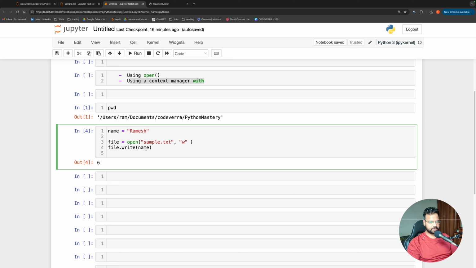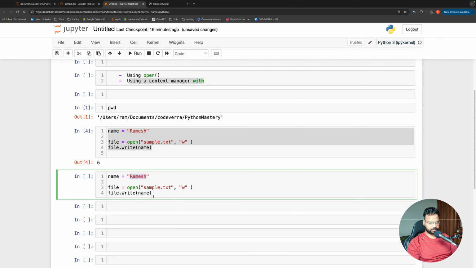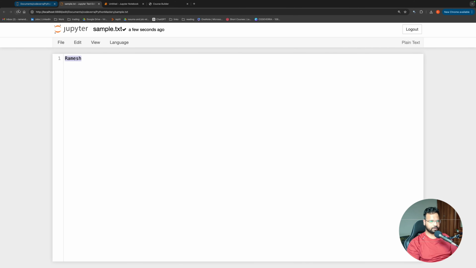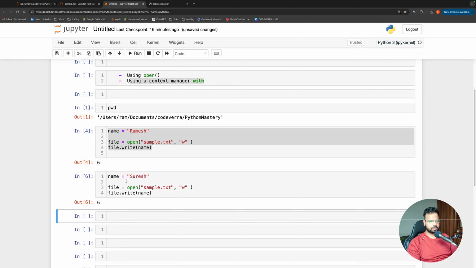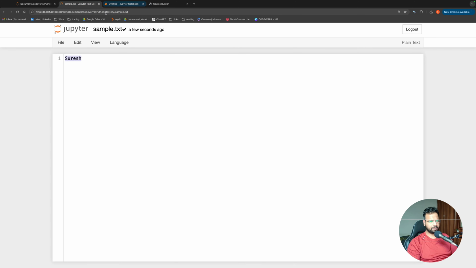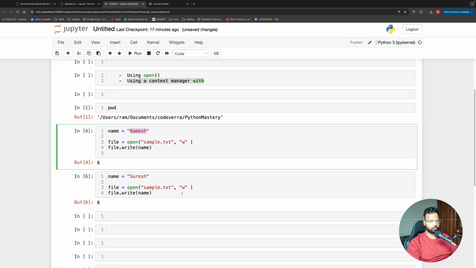Let me change this and let me write something else. And instead of Ramesh, let me write Suresh. Okay. So if I come back here and if I refresh it, you can see it says Suresh. So two things you might have noticed. One is that whatever I had written earlier, that got overwritten. So I may not want that. I might want to write something after Ramesh, or I might want to overwrite it. So in case you want to overwrite it, then we can just follow the process that I have shown you. Just use w, and w will open the file and it is going to write something to the file.